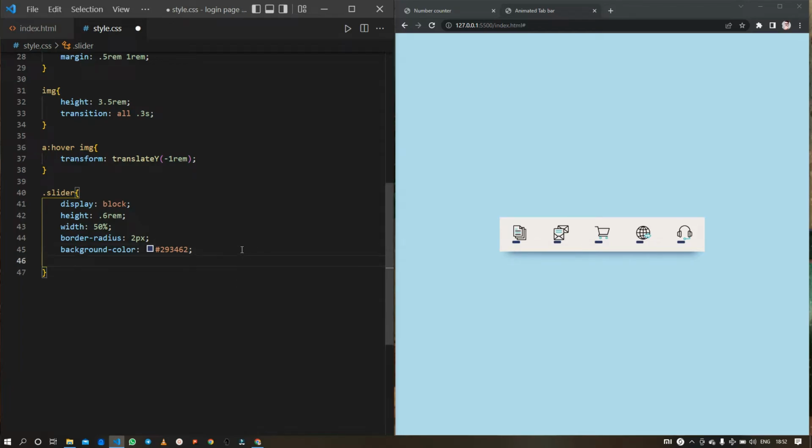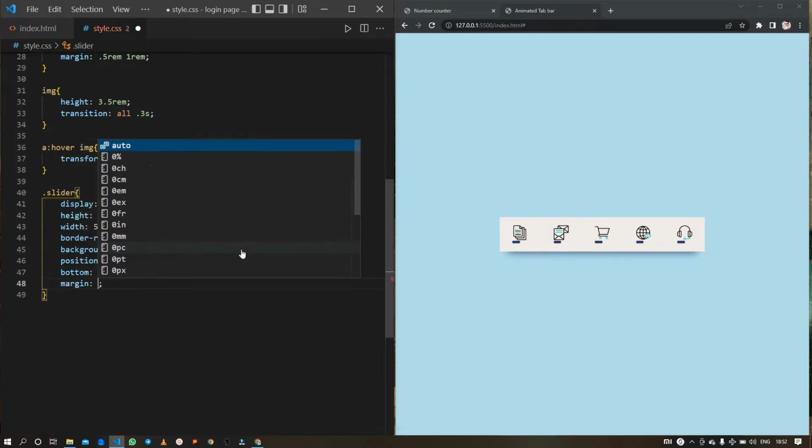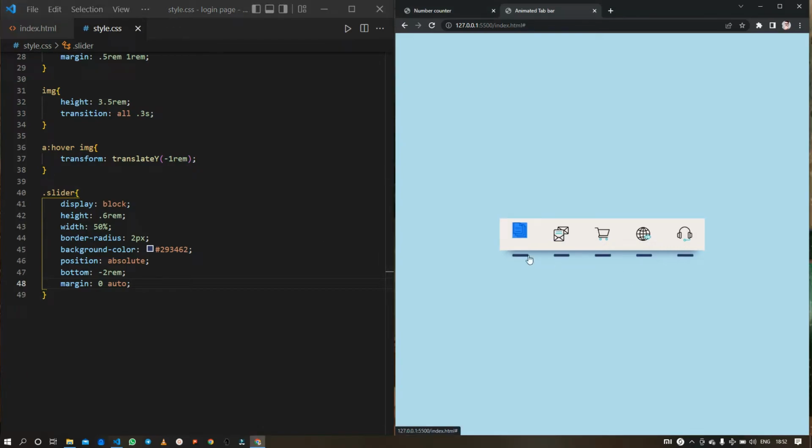So let's do it. Here I am going to set the position to absolute and then move -2 rem from the bottom and also set the margin to 0 and auto so that they remain at the center. So let me just save it. Okay, so here these sliders are out of this container just because I have set the bottom to -2. So let me just show you what happens if I set it to 0. So they will just be at the position where I want them to.